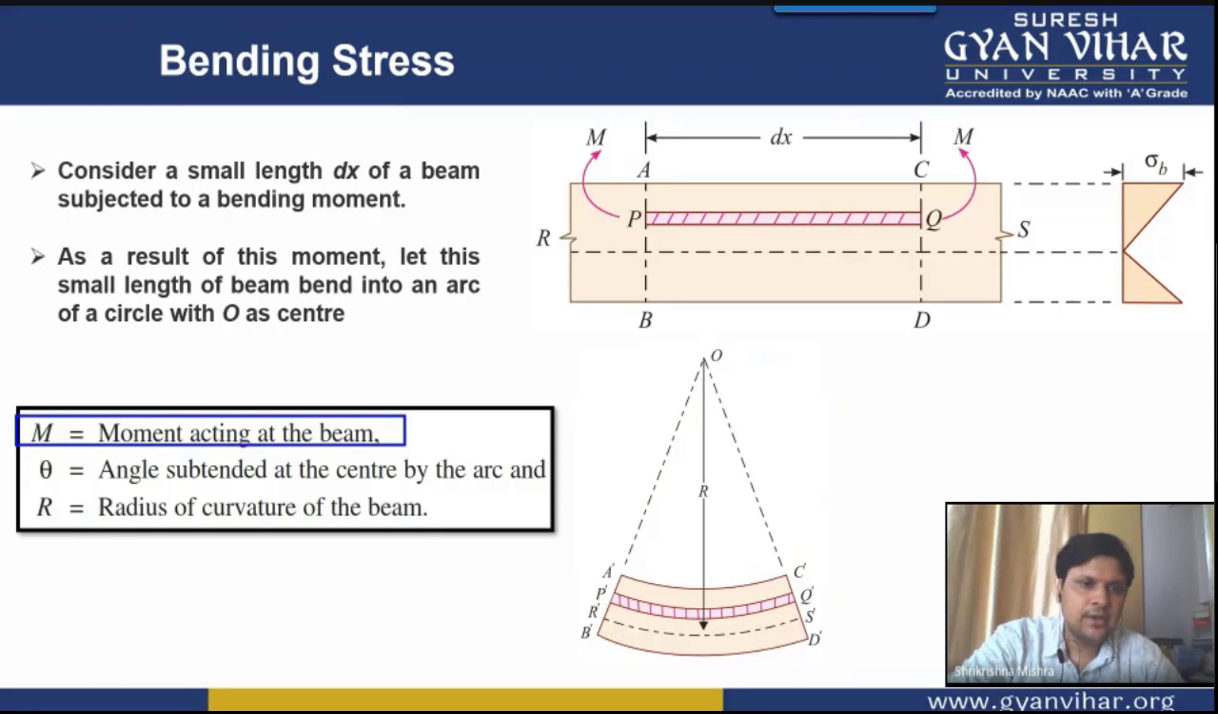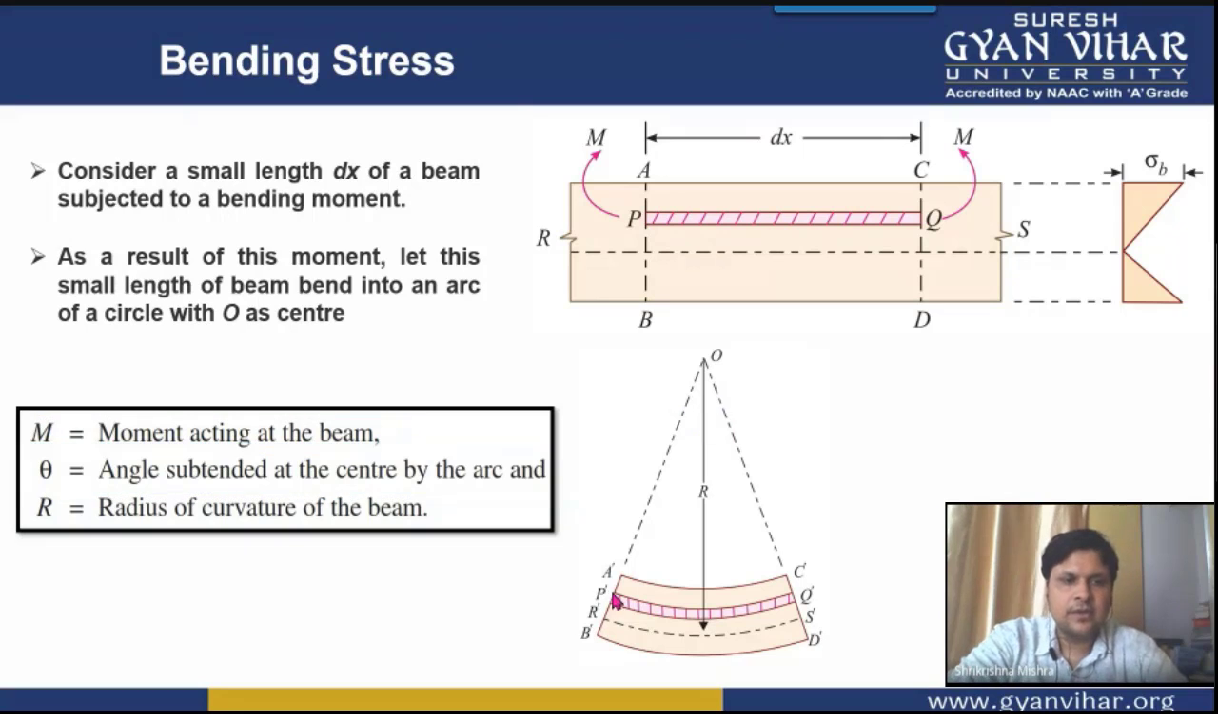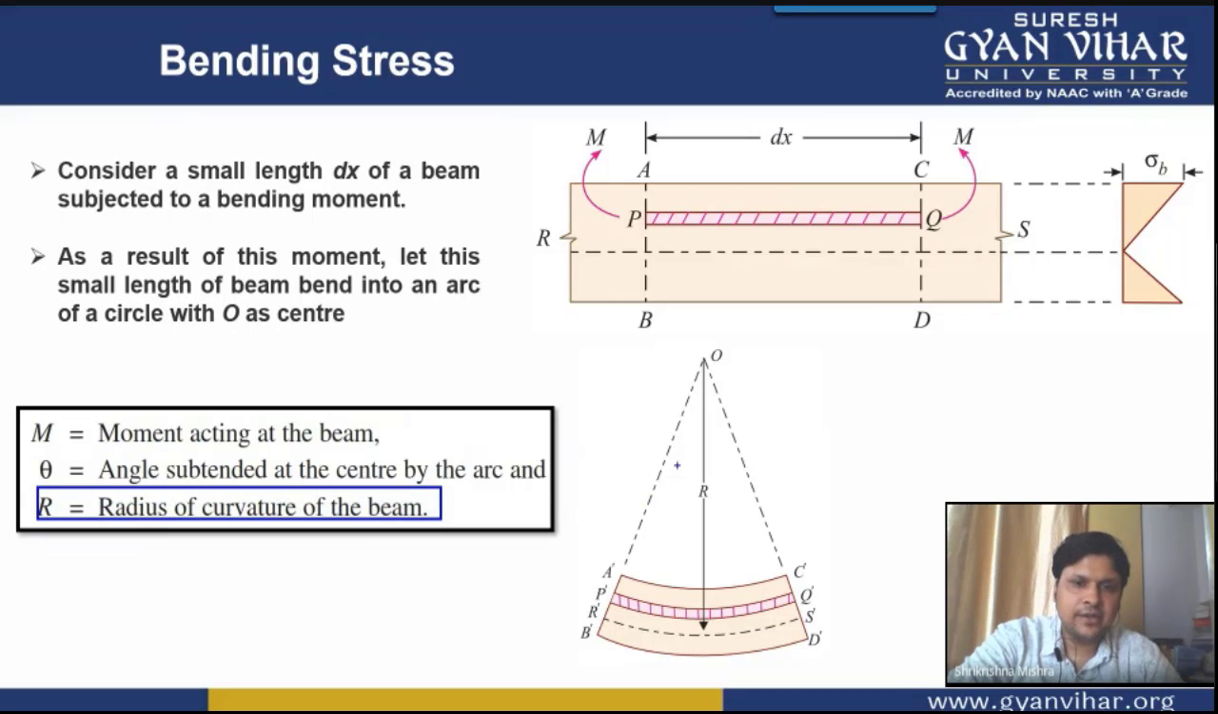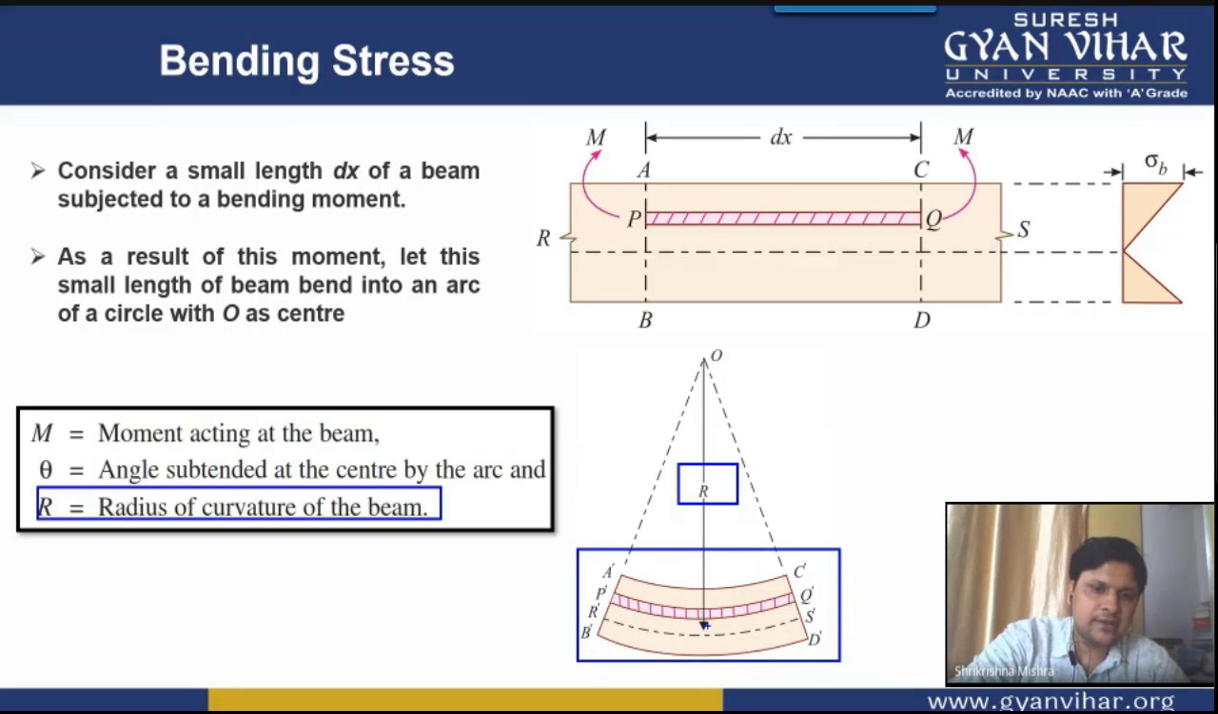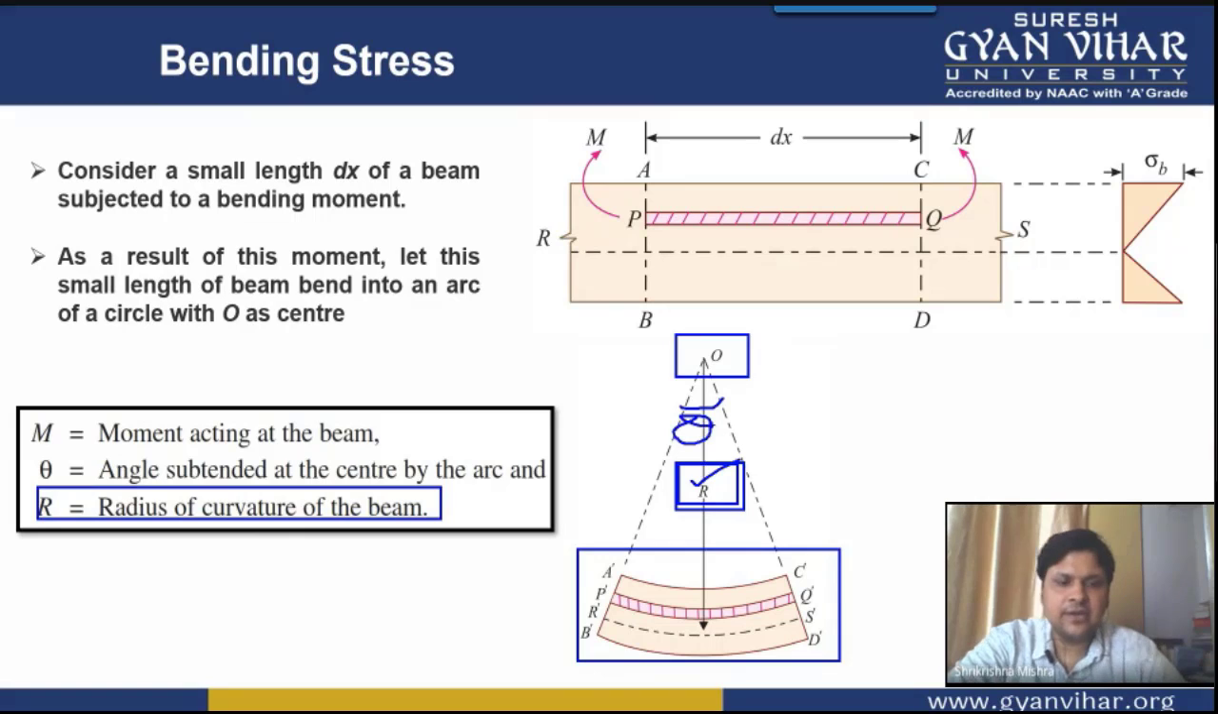Then let theta represent the angle subtended by this arc at the center, the angle subtended by this bent beam which has been bent in the form of an arc. Then let R be the radius of curvature of the beam. Radius of curvature means if the beam has been bent in the form of an arc, then this arc will have some radius. That radius is known as the radius of curvature. The center of the arc is O, the radius of curvature is R, and the angle subtended by this arc at the center is theta.